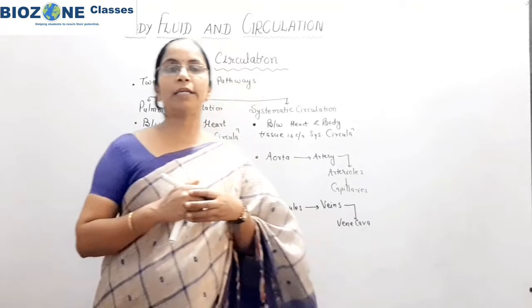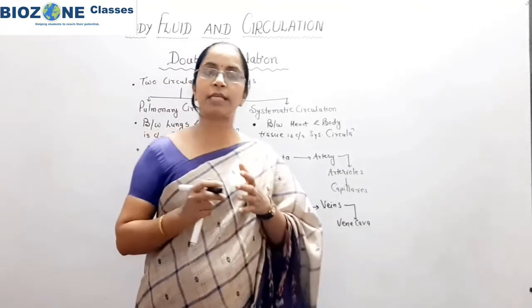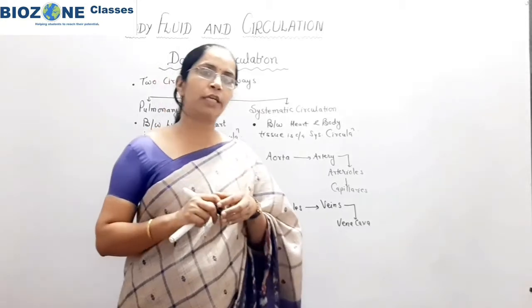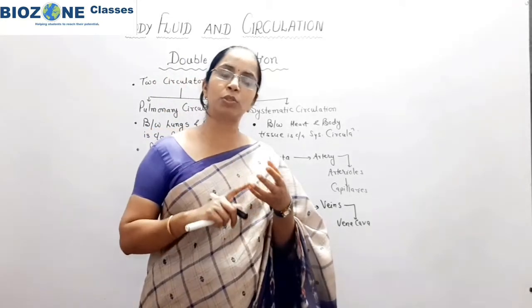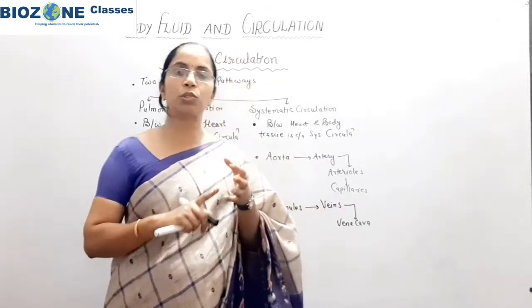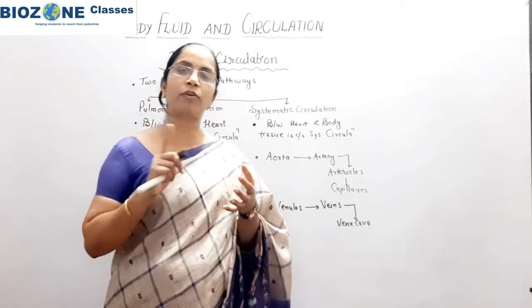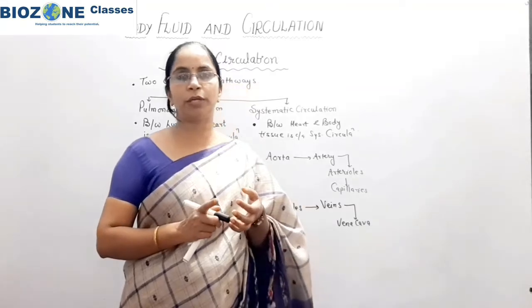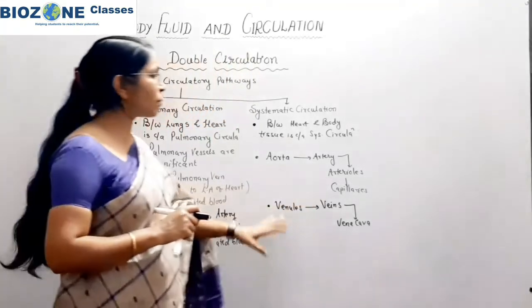First time, the blood circulated in the left side of the heart is oxygenated blood. This oxygenated blood moves from the lungs towards the left auricle, to the left ventricle, and then with the help of the aorta it is distributed to all parts of the body. So this part you remember.